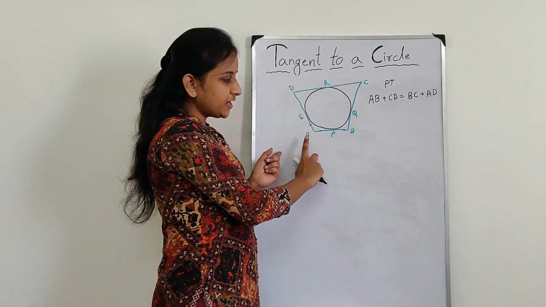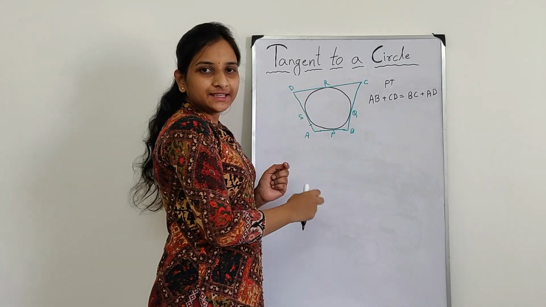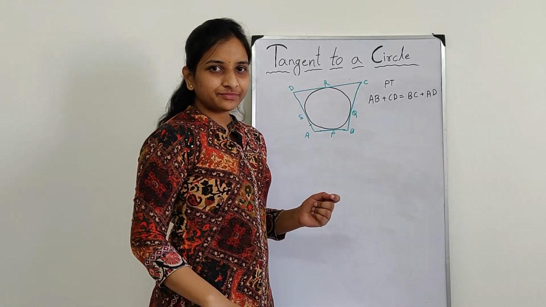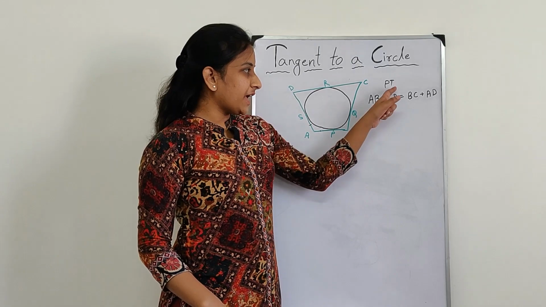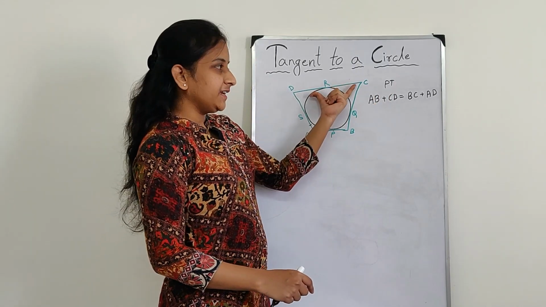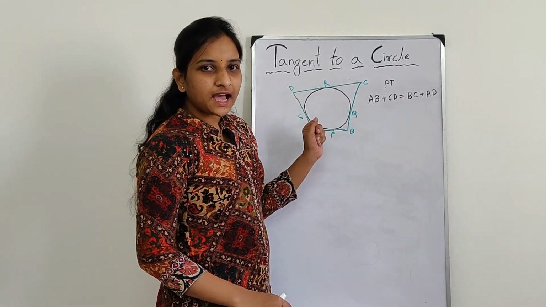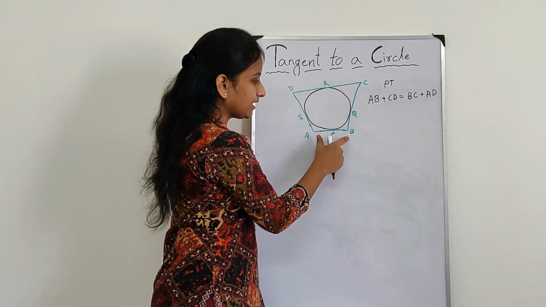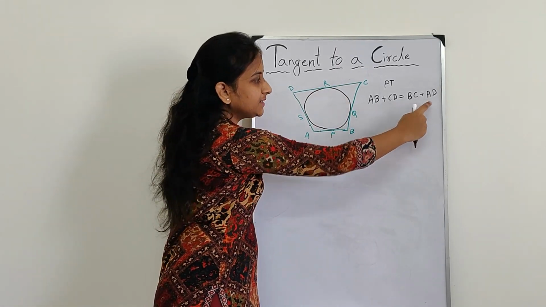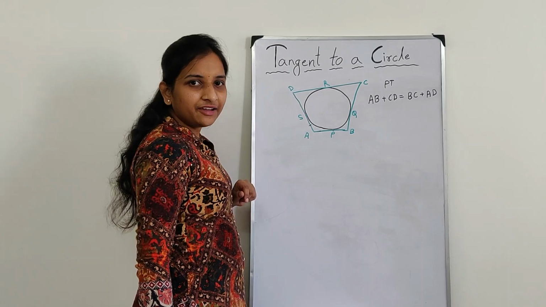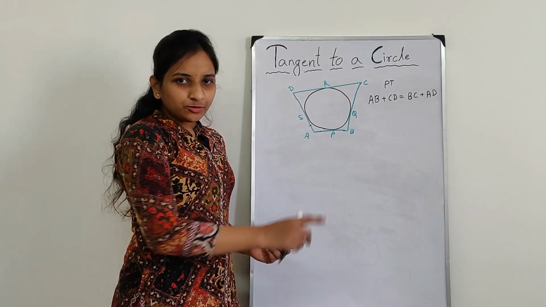Question says quadrilateral ABCD circumscribes the circle. Then prove that AB plus CD, the sum of the opposite sides, is equal to BC plus AD. Fine. Now let's solve this.